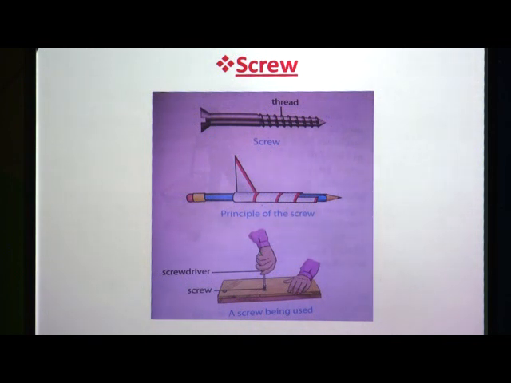Also, less force is needed to insert a screw into wood than a nail. Why? Because the inclined edge present on the screw helps to insert it into the wooden material, and to insert a nail it has to be hammered. Whenever we insert a nail, we have to hammer it, and we require more force. Because of the grooves, screws hold the wood more firmly than a nail, and the screw jack used to lift cars for repair works on the same principle.